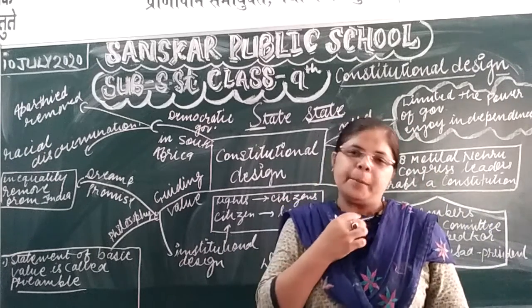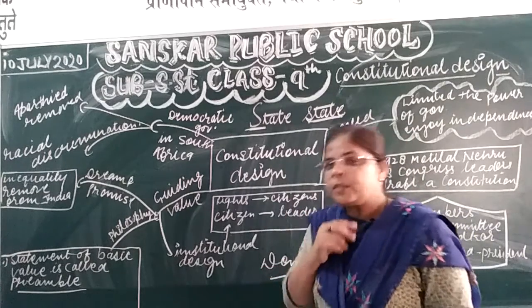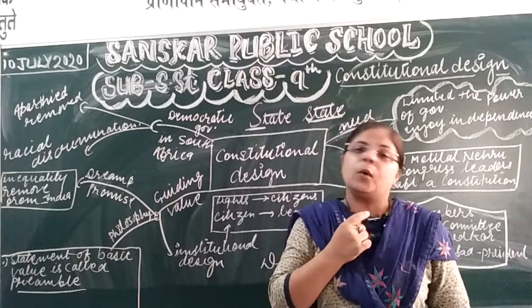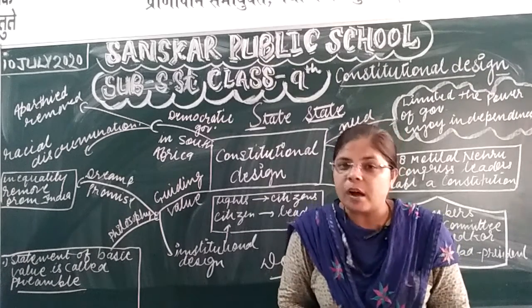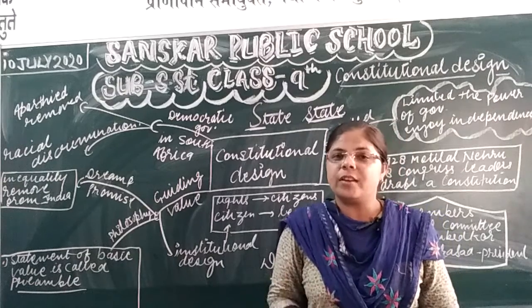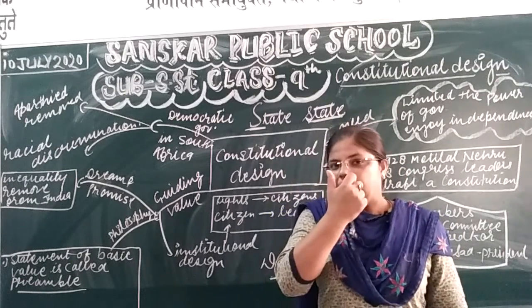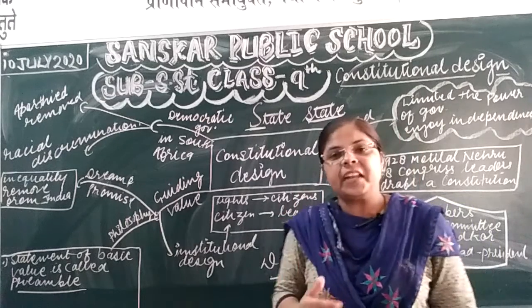What will they provide by framing the new constitution? They promised all Indian citizens that they will remove the inequality from the country, because our Indians were already suffering inequality, racial discrimination and the apartheid policy during the British rule.